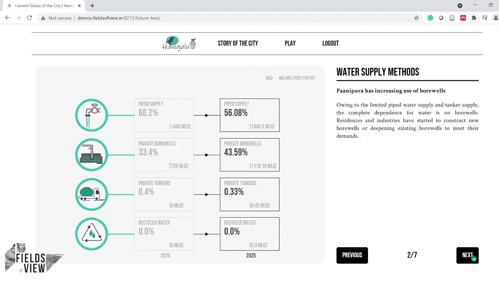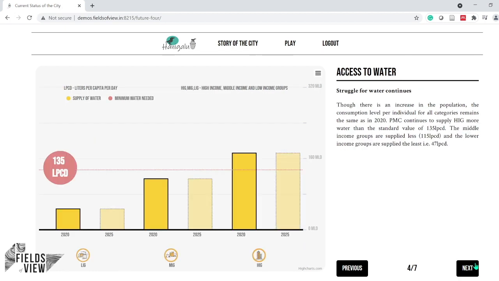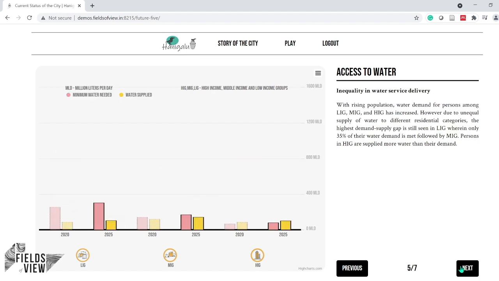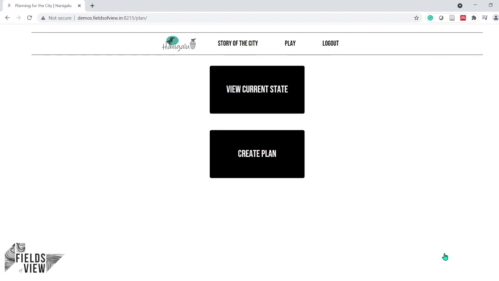You go through the same slides which are present in the view current state, but in 2025. Pointers are also provided for the students to understand the real values which are represented in graphical form. As previously mentioned, from here you can either go back to the previous slide or go back to plan.